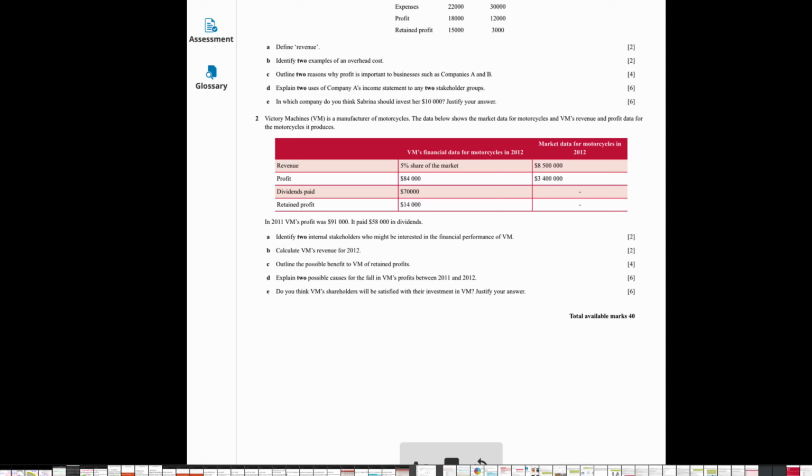Profit as a percentage of market was only 2.5%, which suggests VM is not good at controlling cost. A statement for or against shareholders being satisfied is based on points discussed. Usually you can say they can be satisfied or may not.